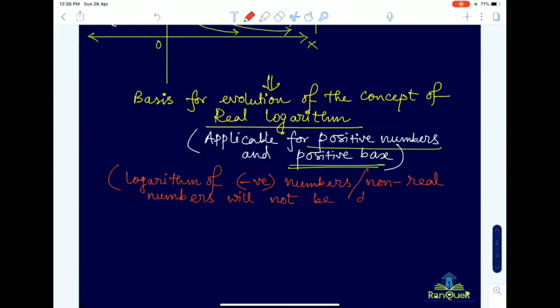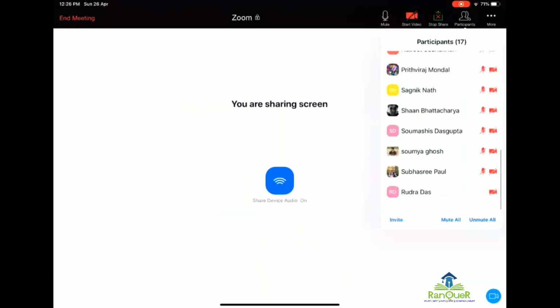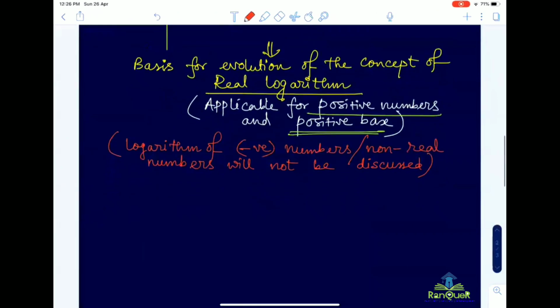For negative numbers and for non-real numbers, we will not discuss the logarithm. We will concentrate only on the real logarithm applicable for positive numbers and positive base.